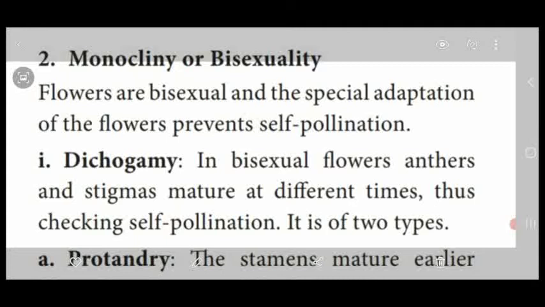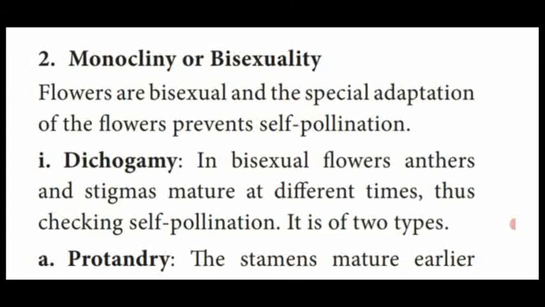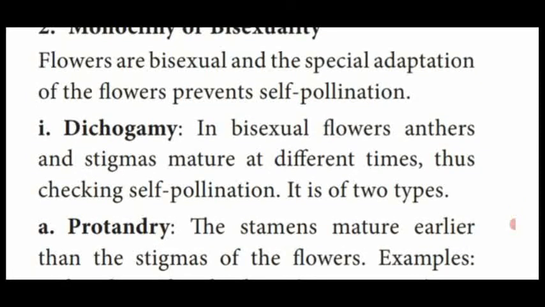But here, in monocliny, that means an individual flower, just one flower, what does it have? Both male and female sex organs. That flower is called a bisexual flower, and this process or mechanism is called bisexuality. This is also divided into different types.